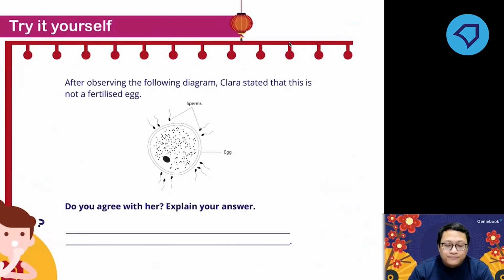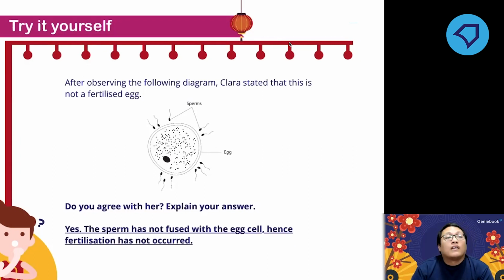Do you agree with her? Clara stated that this is not a fertilized egg. Is the egg fertilized or not? It's not fertilized, right? So, is Clara's statement correct? Yes. Why? Because the sperm has not fused with the egg yet, so there is no fertilization. So the egg is not fertilized yet. That's why we need to agree with Clara's statement. The sperm is still outside. No sperm has fused with the egg yet.